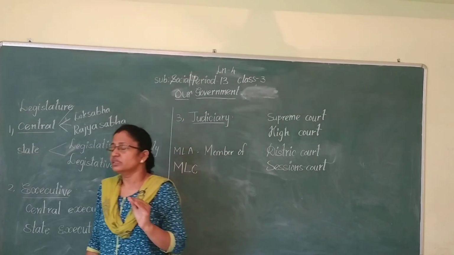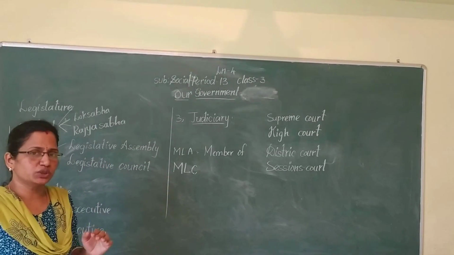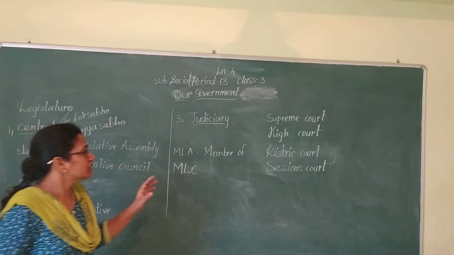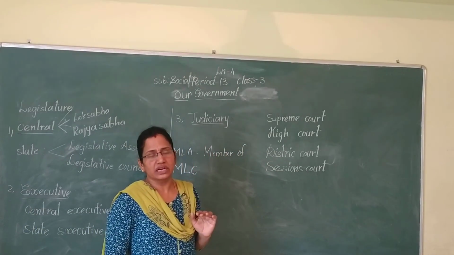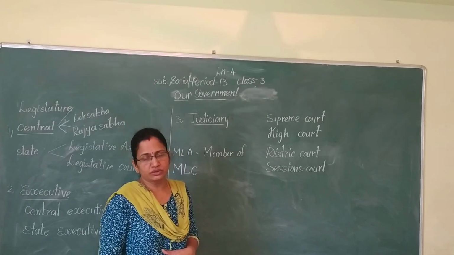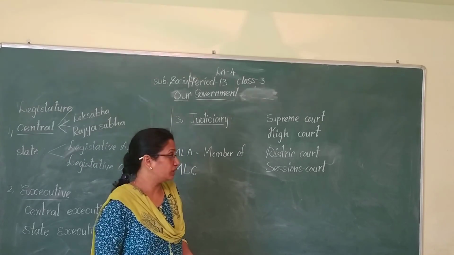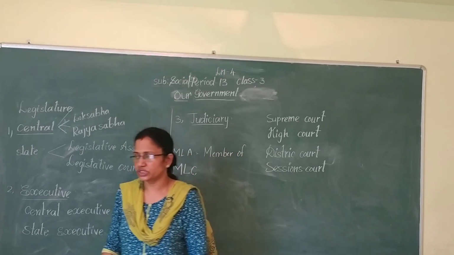The President will appoint the Chief Justice of the Supreme Court. And the High Court judges of the country are also appointed by the President only. So that is about the judiciary.